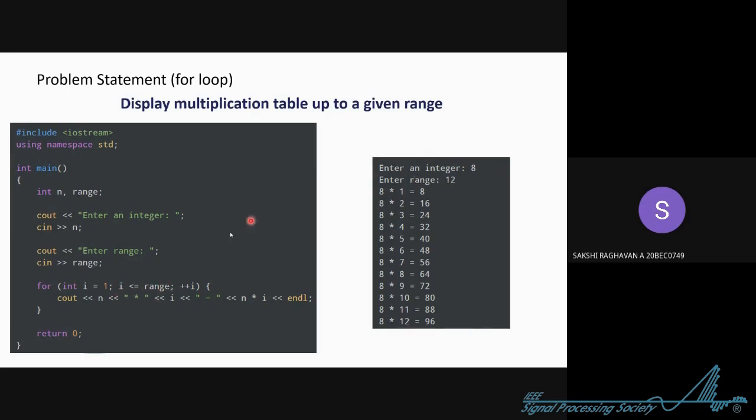Now can anyone tell me what I is in this table? We have taken the value 8, so this 8 is n. It is common for all the multiplications that we are performing. Now this range, and I, would be 1, 2, 3, 4, 5, 6 till the range's last digit. Don't you think? Yes or no? Yes.